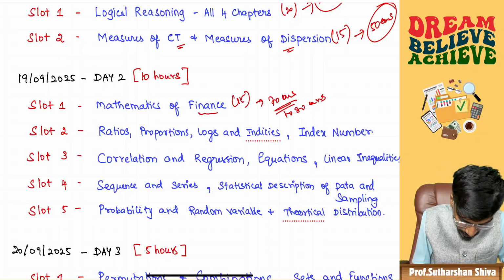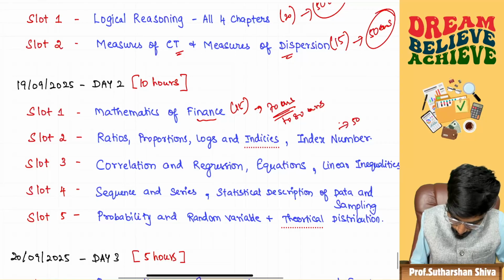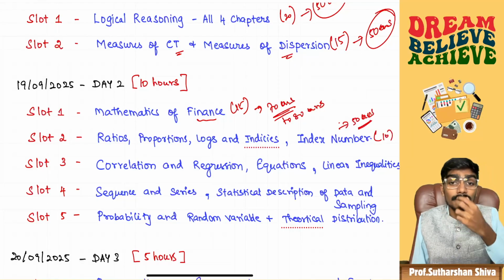Next, ratio, proportion, logarithms, indices, and index numbers. Put together, solve 50 questions, and it again has a weightage of 10 marks.